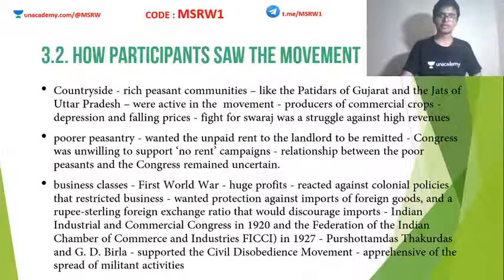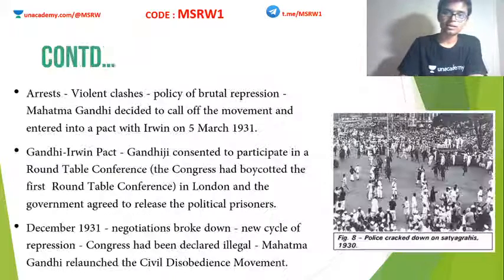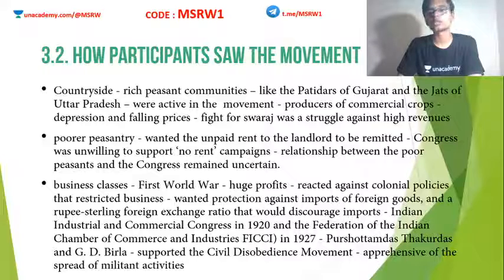Okay, that is what we are going to witness. So CDM happened, as I have already explained, as a part of Mahatma Gandhi's mass struggle method of protests. The civil disobedience movement occurred after the second roundtable conference became a failure. Mahatma Gandhi came back to India, and here he saw that the British had started their rule of oppression, and Congress was declared an illegal party. Mahatma Gandhi was forced to relaunch the civil disobedience movement.